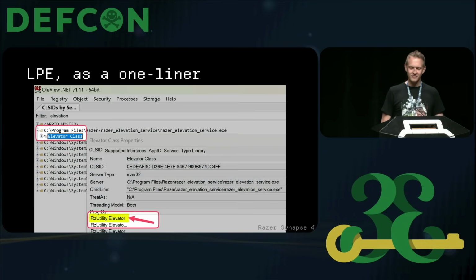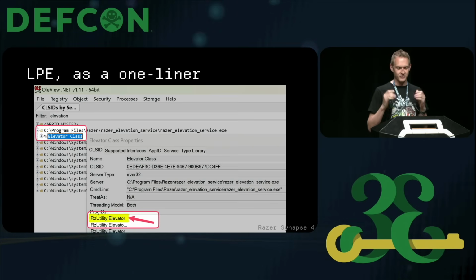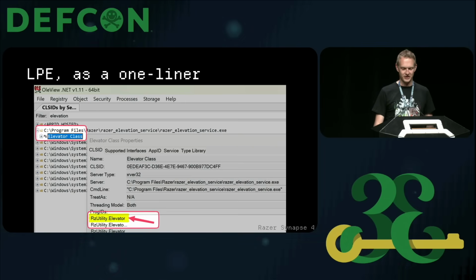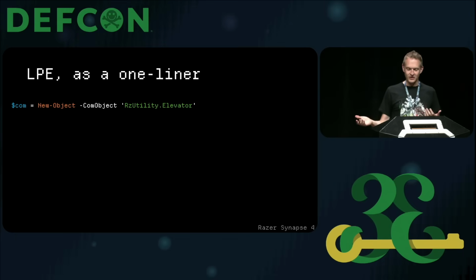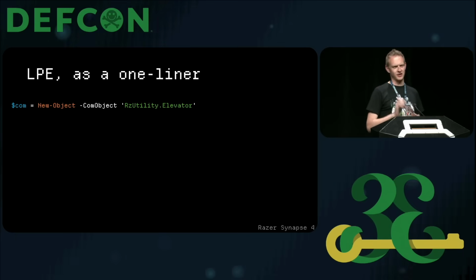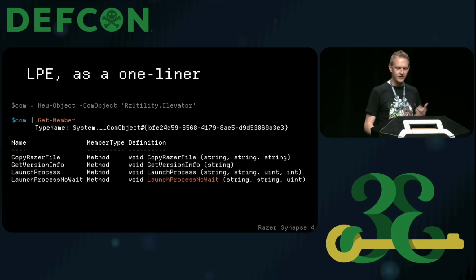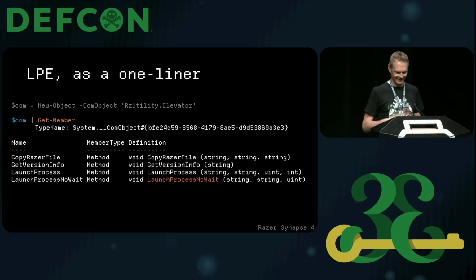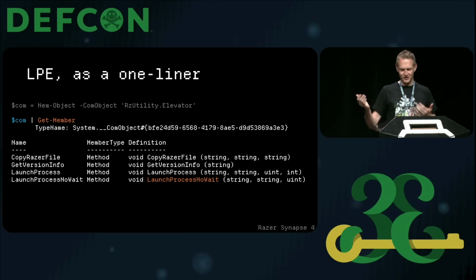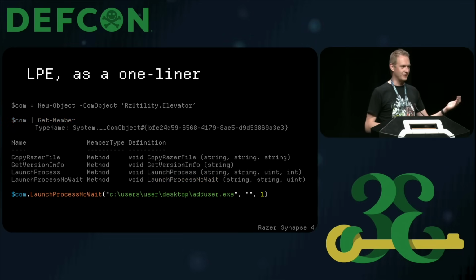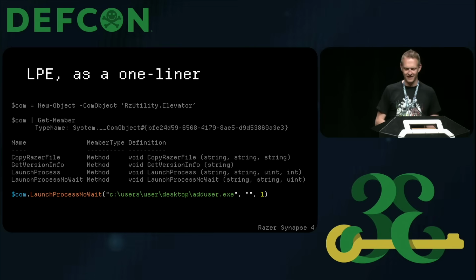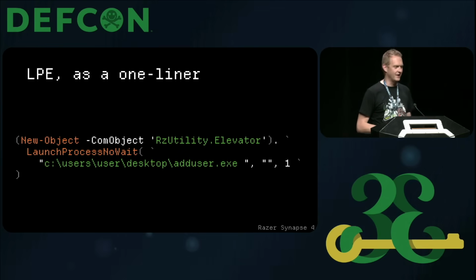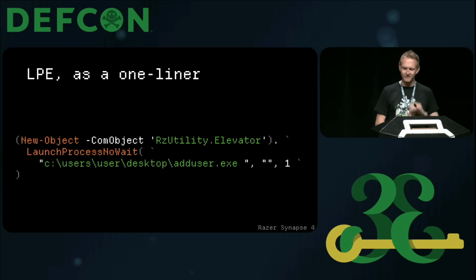We have a look at OLE view again, and we get this prog ID for the Razer Elevation Service. My colleague shows me how to do the interaction with COM objects in PowerShell. The first thing you can do is instantiate a new object using the prog ID that you've enumerated, and then you can run Get-Member on that to see which methods exist. You can already see where this is going. There's a LaunchProcess with an option of 2, where you just pass in a path and it would run that target for you in an elevated context. So you can ignore all this complicated patching and just use this one-liner to get LPE in Razer Synapse 4 unpatched.